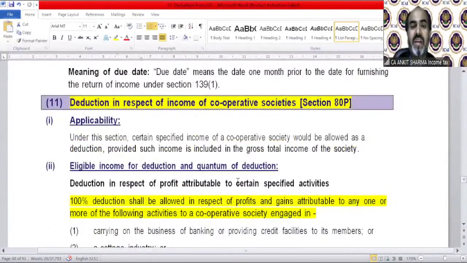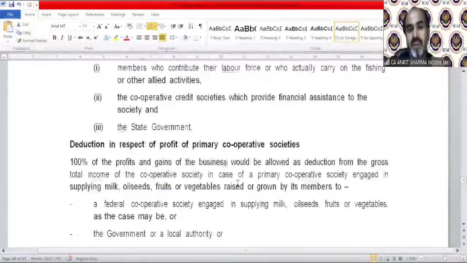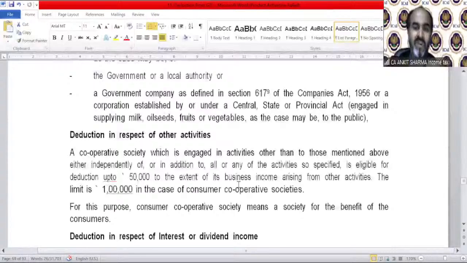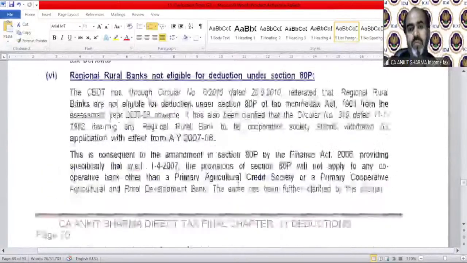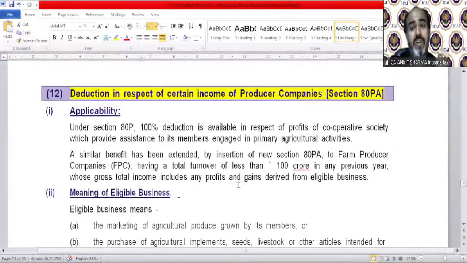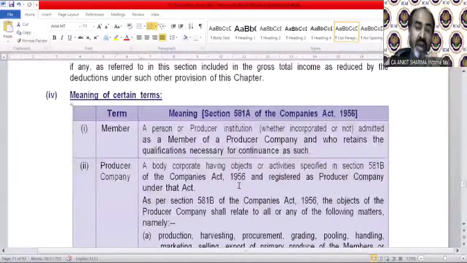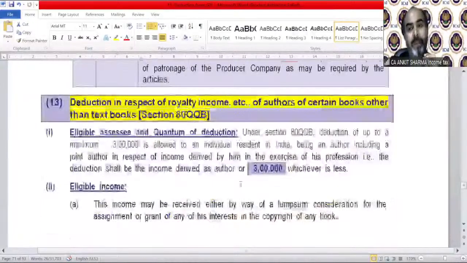80P is for societies, of course. 100% deduction shall be allowed in respect of profit and gains attributable to any one or more of the following activities of a society engaged in specific activities. It is a lot of provision. You can read it, of course. Producer companies, of course, also have 100% deduction if they are involved in certain specified kinds of business and earning a specified kind of income.